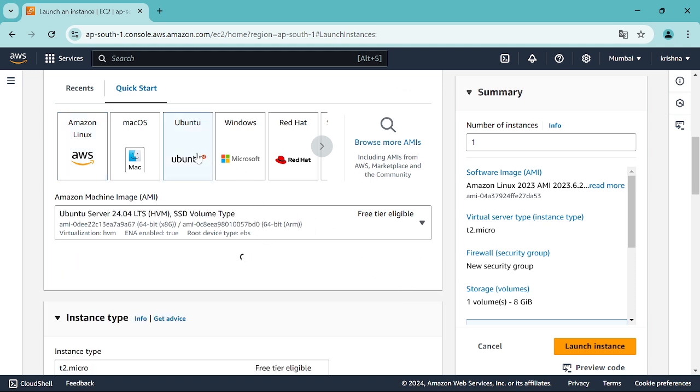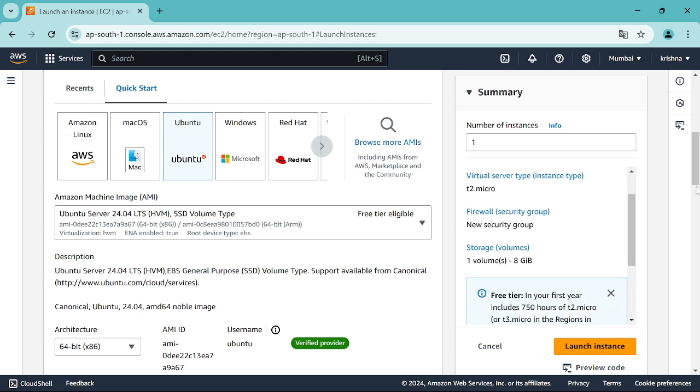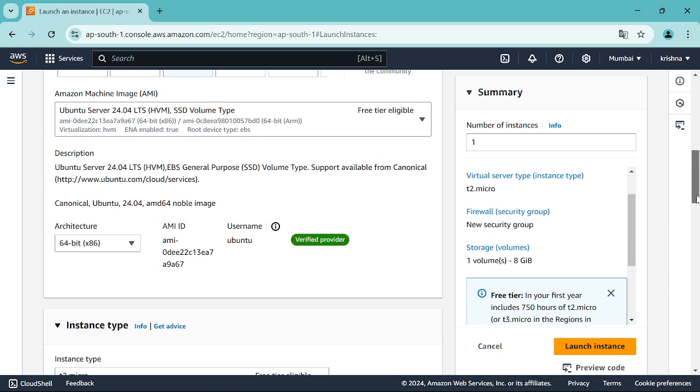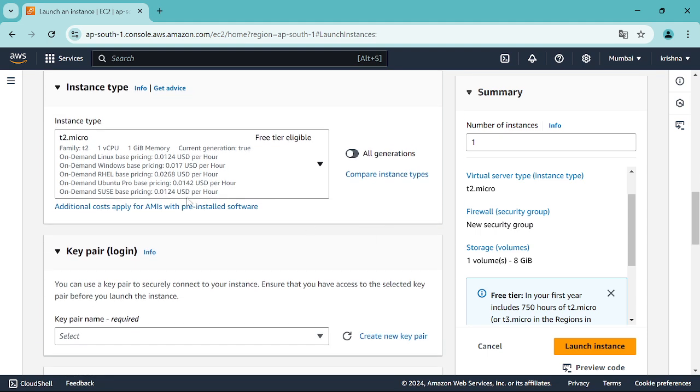All right, so you can select and go with defaults, free tier eligible, which ensures that you are not billed. Okay, so just pull down, leave everything else as default. So t2.micro is a free tier eligible instance type. So what is instance type? It showcases some details, right?